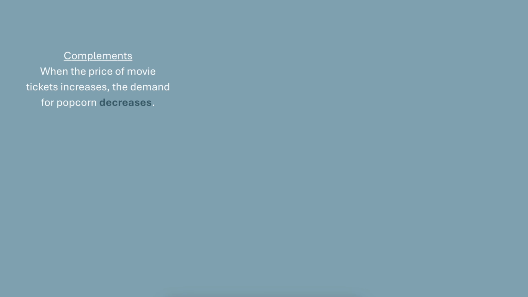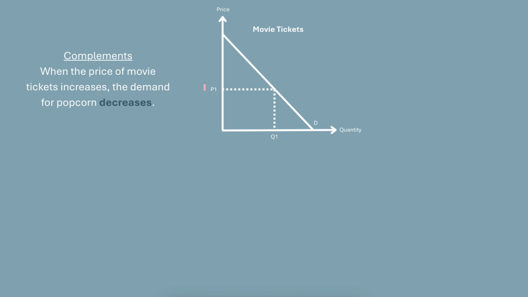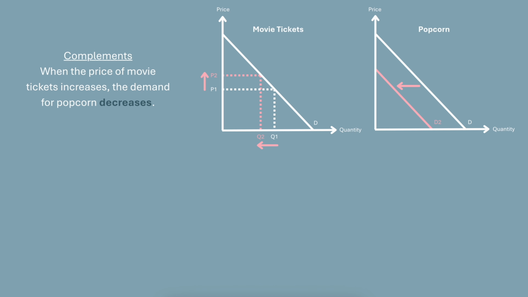We show this on a graph by first drawing a graph for movie tickets, then a graph for popcorn. We use a typical market graph which has price on the y-axis and quantity on the x-axis, and a downward sloping demand curve. It doesn't matter if you draw this demand curve straight like this one, or as a curve. Then you show the price of movie tickets increasing, from P1 and Q1 to P2 and Q2. Next, we'll draw the graph for popcorn, showing the demand for popcorn decreasing. This means that we draw a new demand curve, D2, to the left of the original demand curve. So you can see that the price for movie tickets is increasing, and the demand for popcorn is decreasing. This is the first scenario you may have to draw.